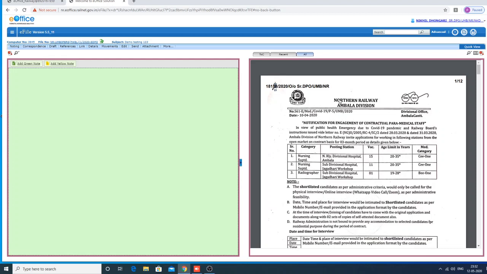Let us think that this is a selection file or a contract file. After creating it and attaching the correspondence, sometimes you may have to link an old file where some decision was already taken which is relevant to the present file. For that, click link and click internal files.